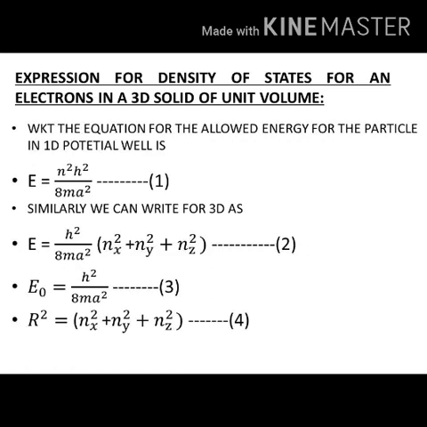Now from equation 2, consider E naught as h square by 8 m a square, call this equation 3, and r square as nx square plus ny square plus nz square, call this equation 4.